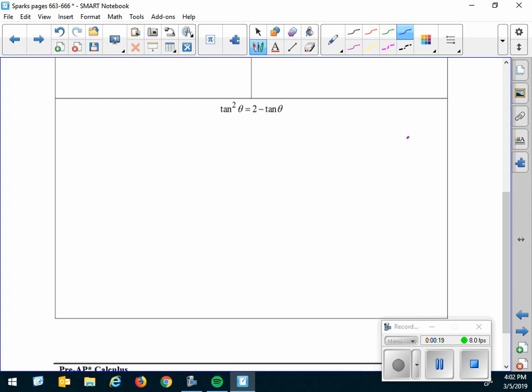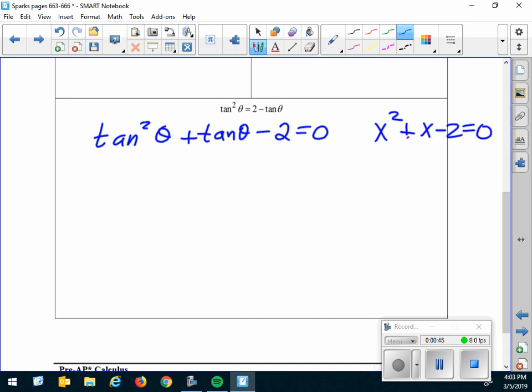All right, tangent squared theta equals 2 minus tangent theta. Since I've got a squared term, I think I'm going to set it equal to 0, and hopefully it'll factor. So I'm going to add tangent theta to both sides, and then I'm going to subtract 2. Now, if you want to do the x substitution and let x equal tangent theta, then you'd have x squared plus x minus 2 equals 0, and you could factor it that way.